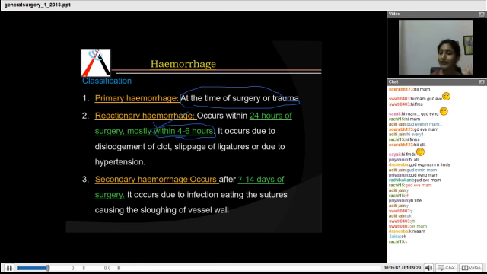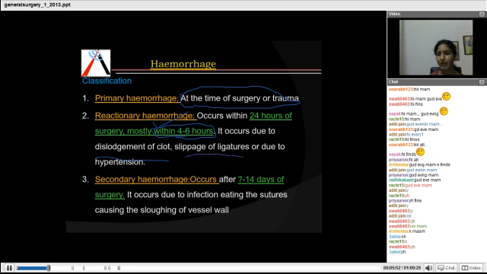Clear? Now why does this occur? This occurs because of the dislodgement of clot, the slippage of ligatures, or due to hypertension. Okay, if the clot gets displaced or the sutures get dislodged, it leads to bleeding.